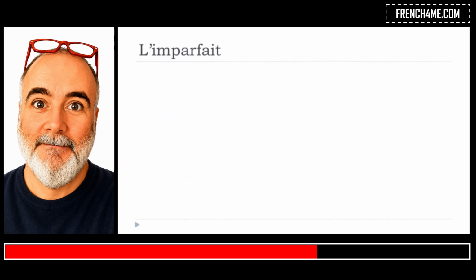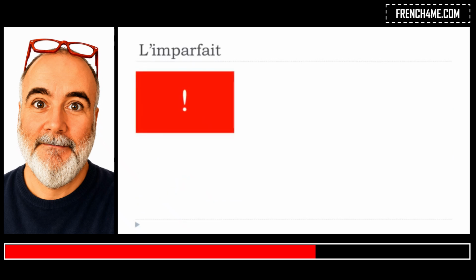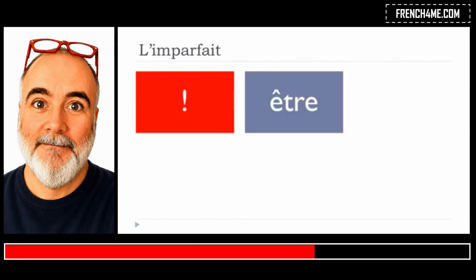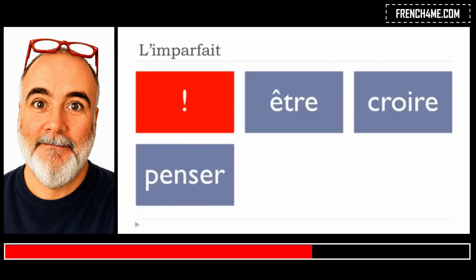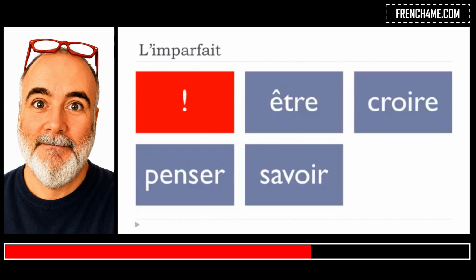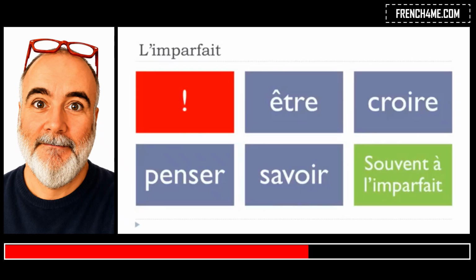And one thing that you should keep in mind is that être, to be, croire, to believe, penser, to think, savoir, to know, are often, and it's quite important, souvent, so it's not always, because it's not possible to say always, especially if you're talking about French grammar, but often you use them at the imparfait form.